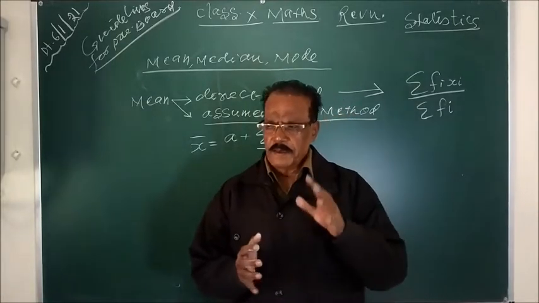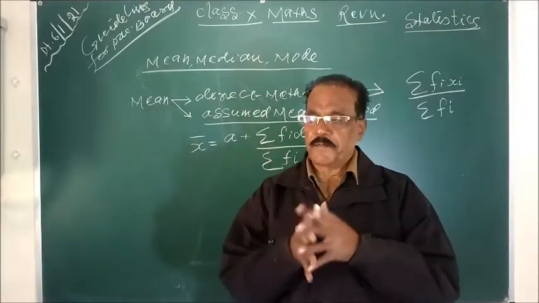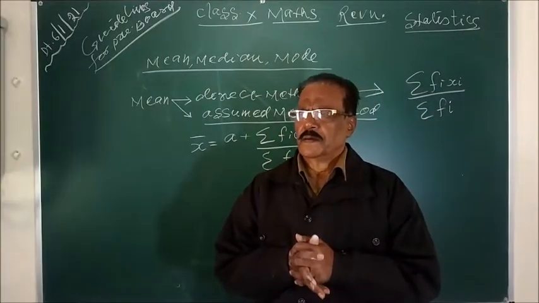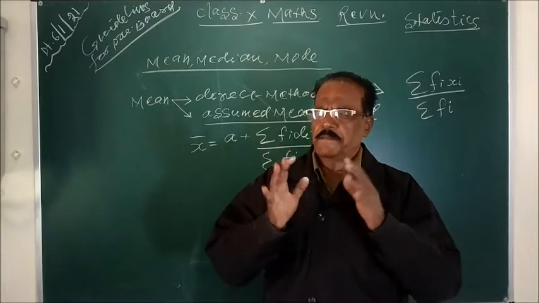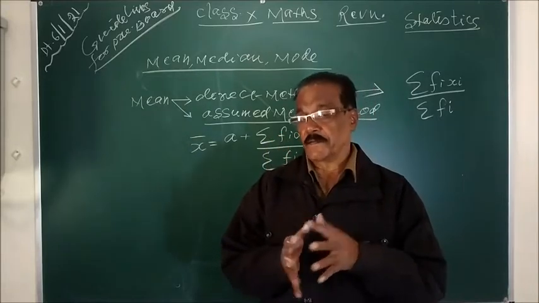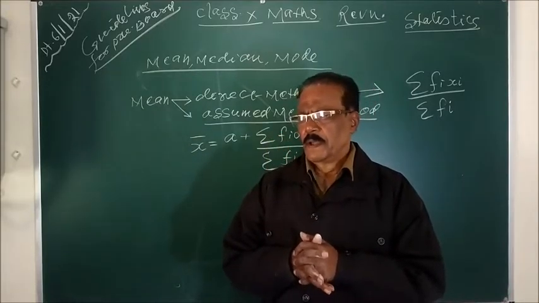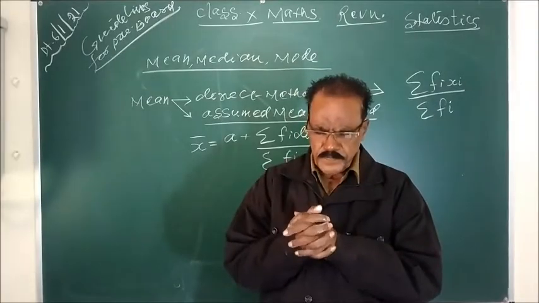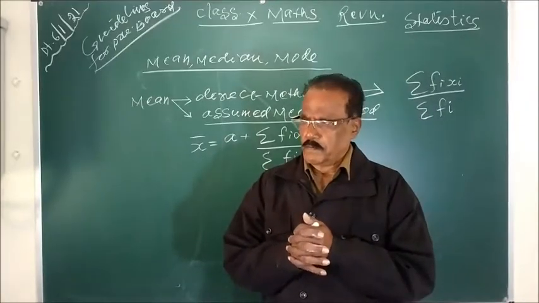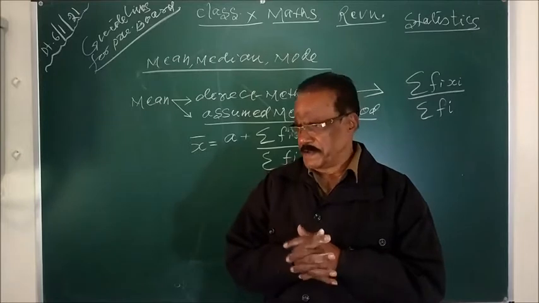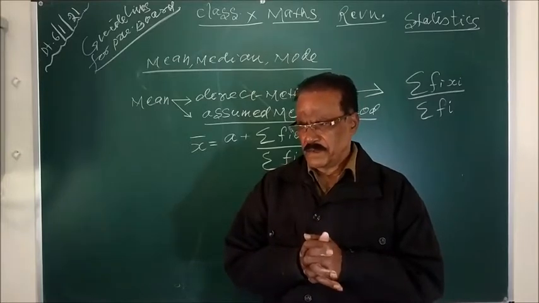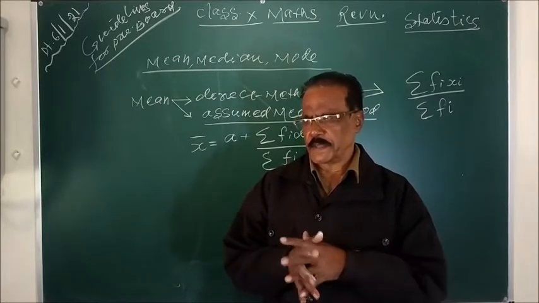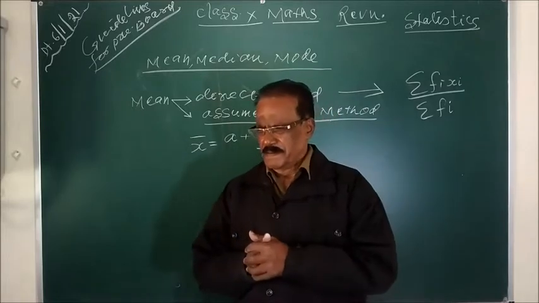The only thing you have to learn is the formula. You have to simplify after putting the values. So, nothing is to be worried. You have to tackle the situation, whatever is in the question.